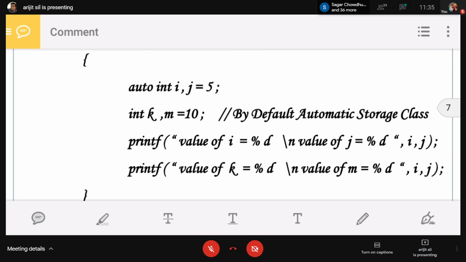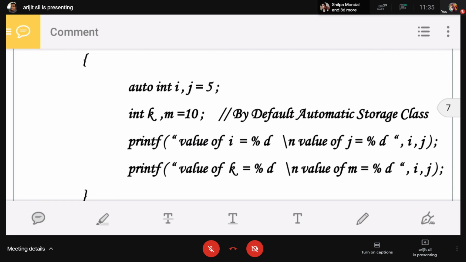We print the two variables i and j. Now we declared j = 5, but i is an auto variable, so i takes an unpredictable value or the garbage value.